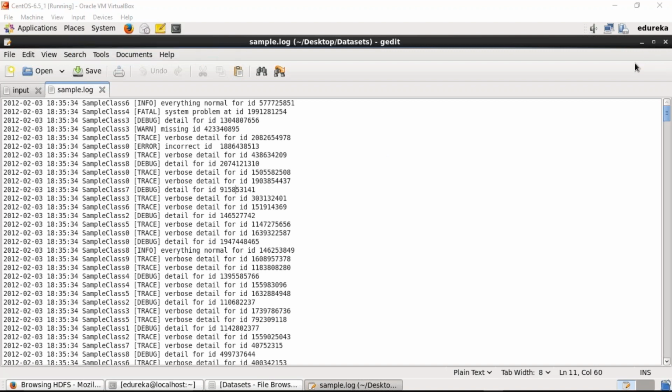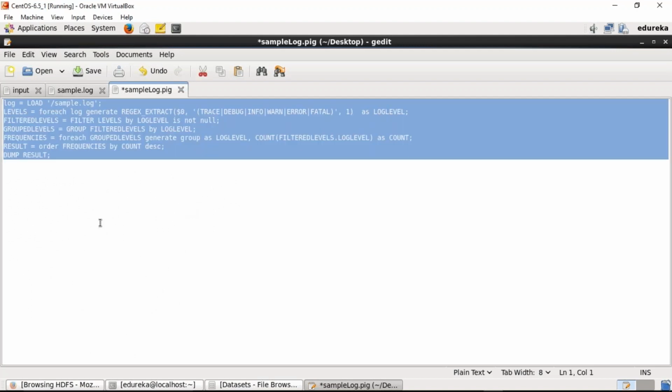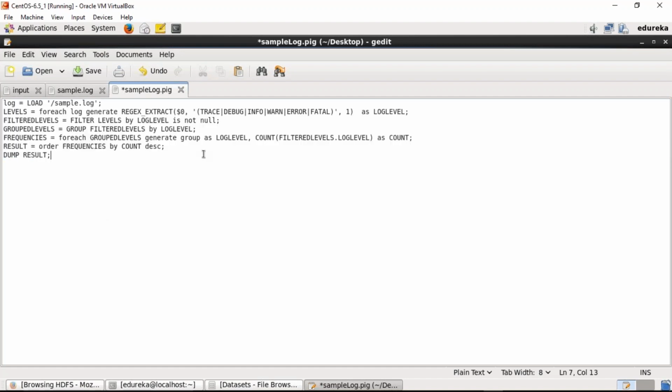I'll just quickly show you that Pig script now. So guys, this is the Pig script that I've written to extract the details out of the sample log file. As you can see, it has a .pig extension, right? We'll be understanding each of the queries present in the script one by one. However, let me just quickly execute it for you and get the result. Does that sound good to you?